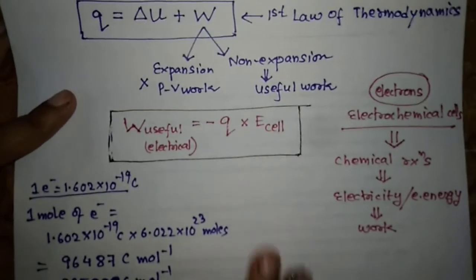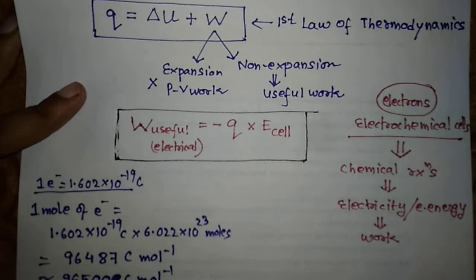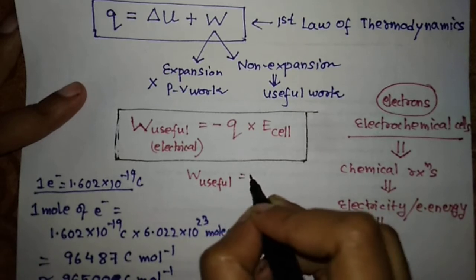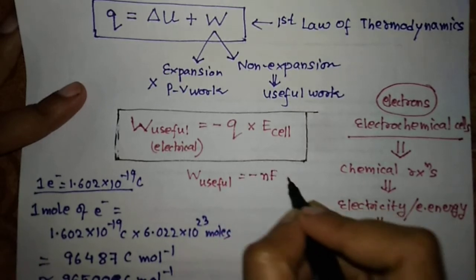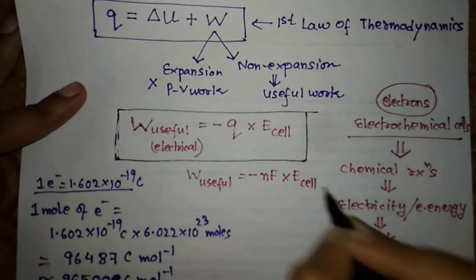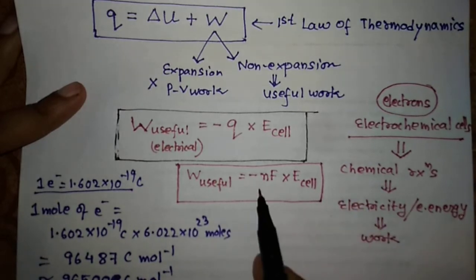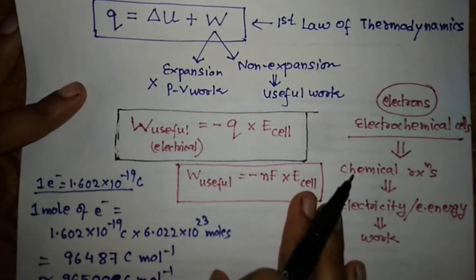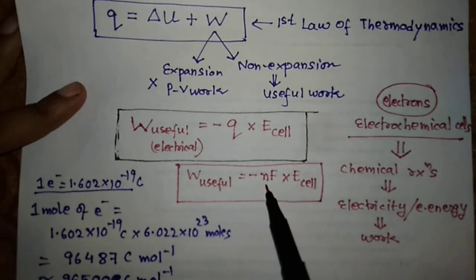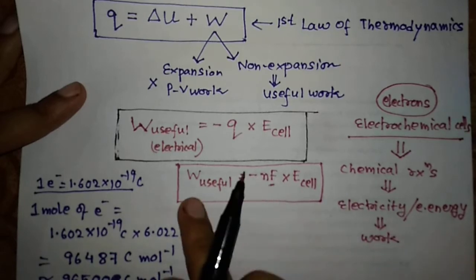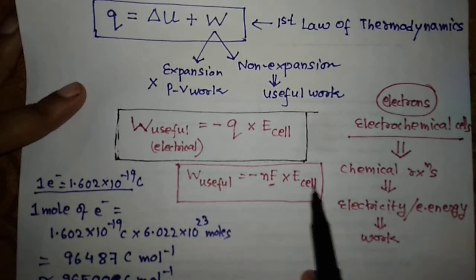So what can we write in place of q now? In place of q, we can write that w electrical will be equal to minus nF into E cell. Now why n? Because in general we write n. If we are talking about a particular cell, we can substitute the value of n. But since we are talking about the general condition, we write n number of electrons, and this F is the charge carried by 1 mole of electrons, so n moles of electrons. Like this, we get the expression of w as minus nF E cell.